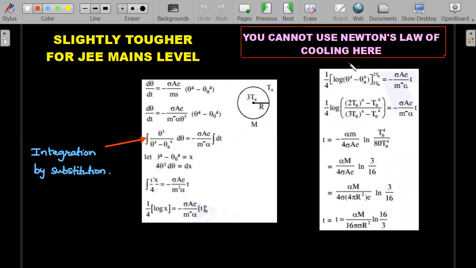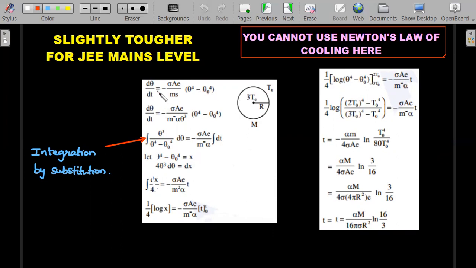Just to give you a tidbit here: Newton's law of cooling is applicable only if the temperature of the body and surrounding are very close to each other. That means the difference is very small. Here you could see the differences are large: 3 T naught and T naught is large enough that you cannot use a linear law. You have to use Stefan's law with power 4.